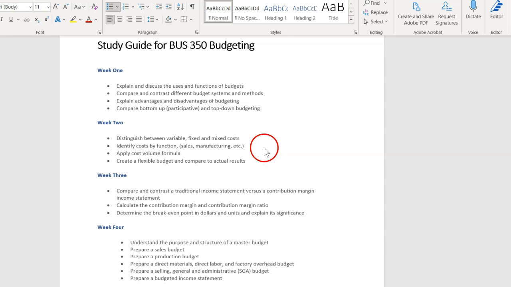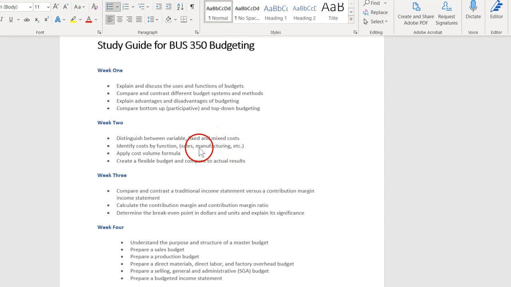I also did a lot of this in my lecture. Talked about variable, fixed, and mixed costs, so being able to distinguish the different type of costs. We also talked about costs by function or by department, so sales, manufacturing, accounting, etc. And I think one of the more important things to remember is all of your manufacturing department costs are going to be in your direct labor, your direct material, and your factory overhead budget. Your manufacturing costs are not going to be in your selling and general admin budget. So I think that's the important thing to remember.